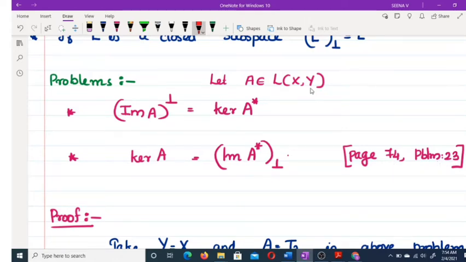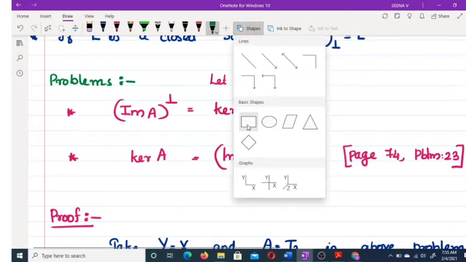If A belongs to L of X, Y, then image of A perp is equal to kernel A star. Similarly, kernel A equal to image of A star lower perp. I think this is already done by some seminar. So image of A perp is equal to kernel A star, we have this result, and kernel A equal to image of A star lower perp. You have to keep this result in mind.